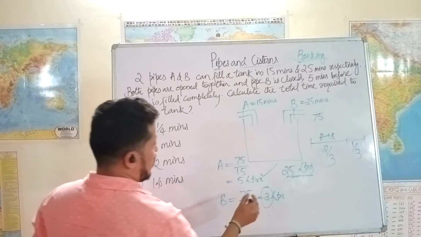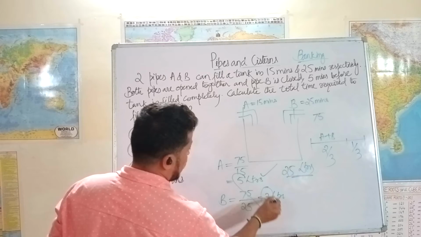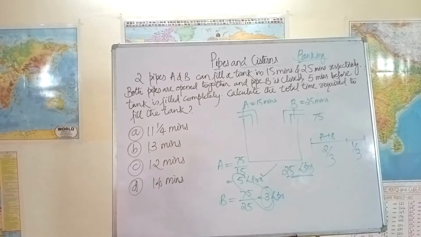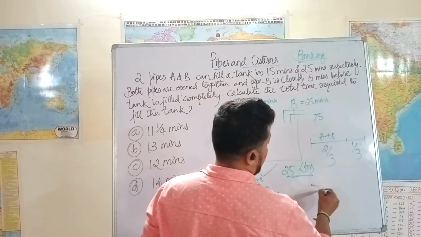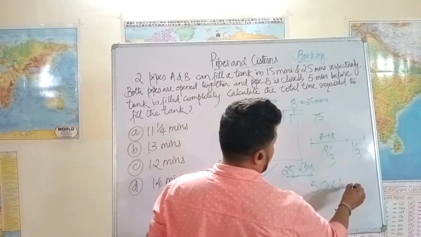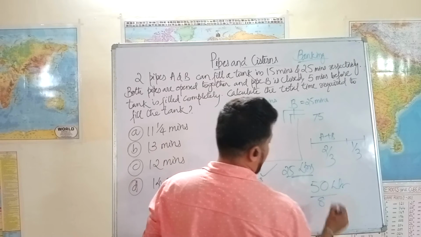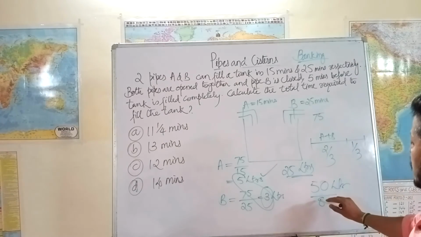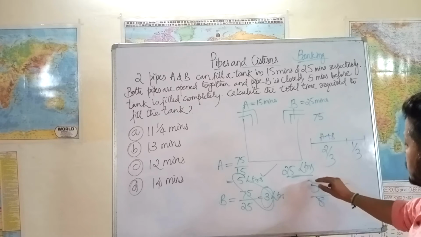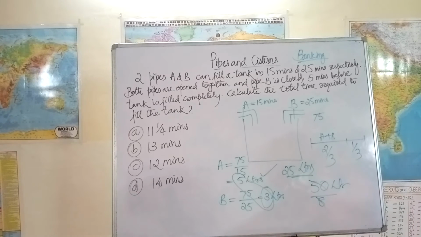So when they both are working, every minute they fill 8 liters and they have to fill 50 liters. So 50 liters divided by 8. 8 sixes are 48, so 2 is remaining. 2 divided by 8 is 1 by 4.